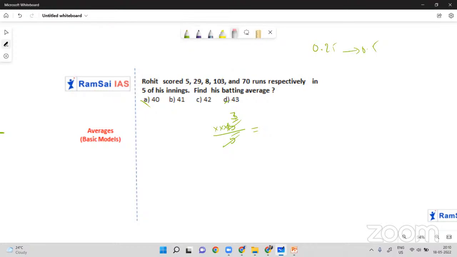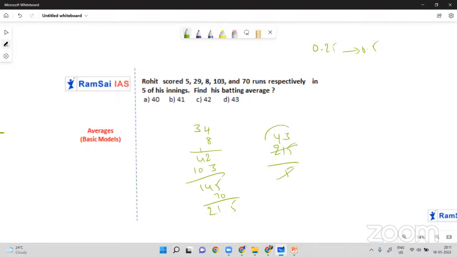Okay, let me solve this question. And again, my statement is very clear. Answer can be either B or D. Both are possible. So let me try. 5 plus 29 will be 34. 34 plus 8 will be 42. 42 plus 103 will be 145. 145 plus 70 will be 215. 215 by 5. 5 fours, 5 threes. So option D will be the answer.